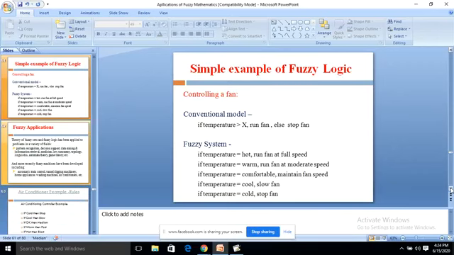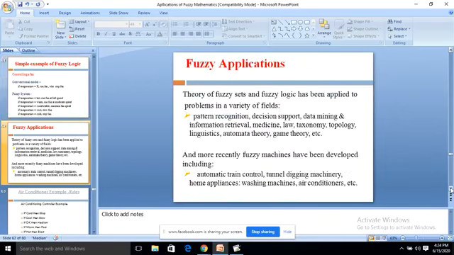If temperature is comfortable, maintain fan speed. If temperature is cool, slow fan. If temperature is cold, stop fan. So how many degrees are there, you see? Here we have 5 different cases. In the conventional model, we have only 2 cases, either on or off. Here it is not so. We have options, so according to the situations, we can make use of them.